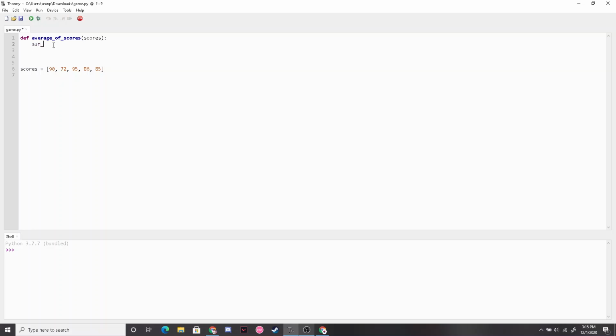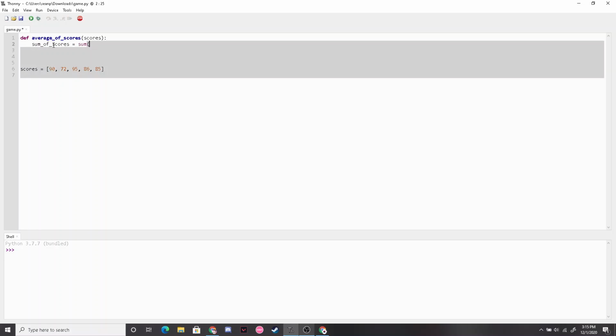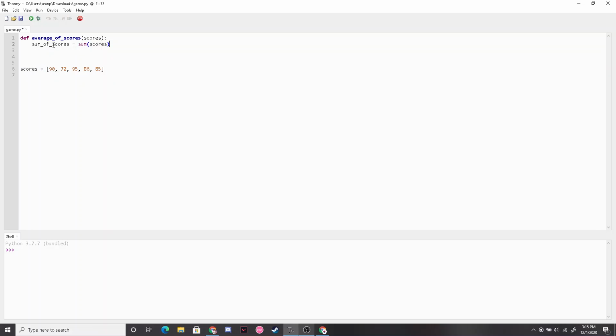So to find the sum, I'm going to create a variable called sum of scores. I'm going to set it equal to sum, a function name, and then scores. For our next variable, we're going to call it attempts, and we attempted this 5 times since we have 5 different scores.